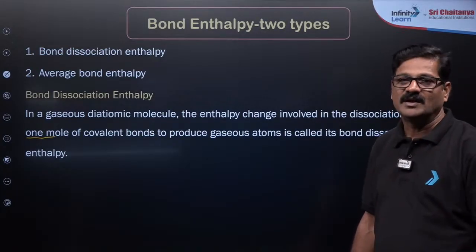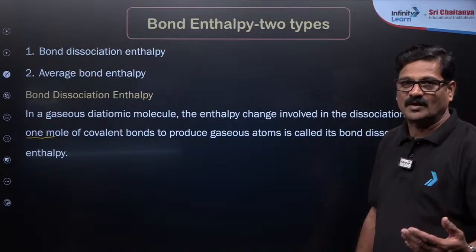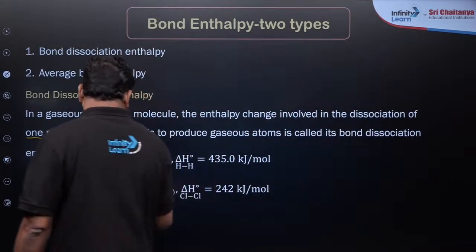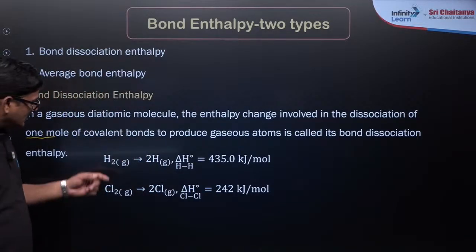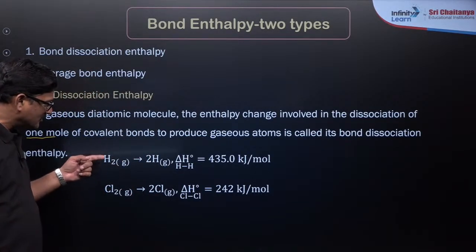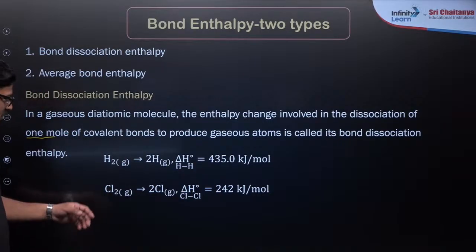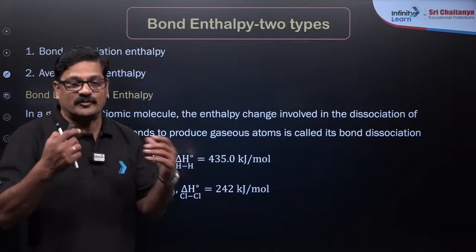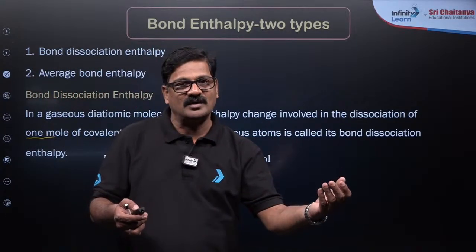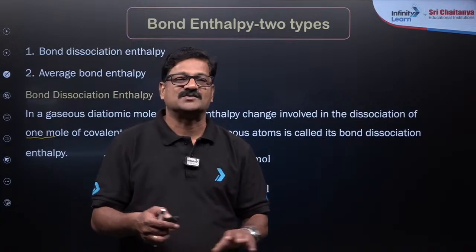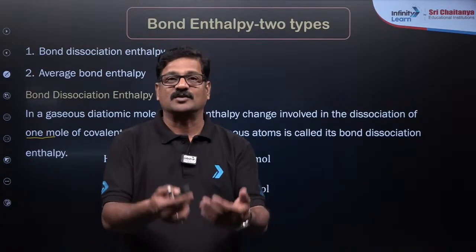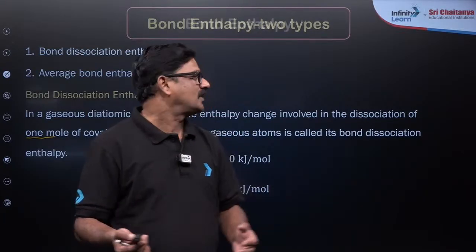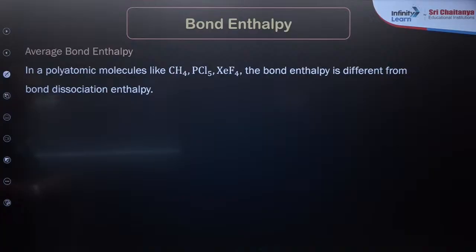If it is a diatomic, it is called enthalpy of atomization. H2 gives 2 hydrogens. Bond dissociation enthalpy of hydrogen is 435, and for chlorine it is going to be 242. So of course when a bond is formed, energy is released. When the bond is broken, energy is absorbed. Bond breaking is endothermic, bond forming is exothermic. Okay, and you can say average bond enthalpy.